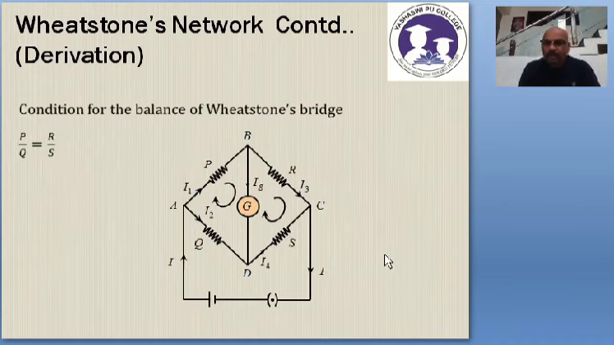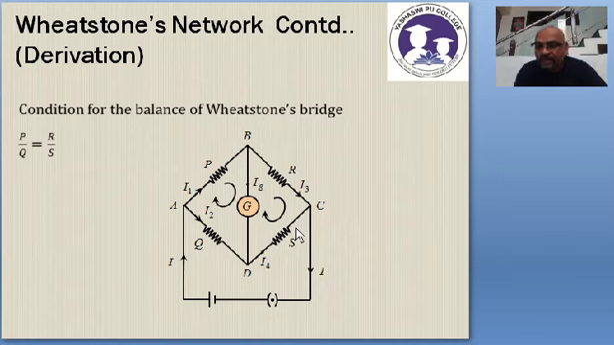Just now I told you the balancing condition of Wheatstone's network. What is the balancing condition? The current through the galvanometer must be equal to 0. That is, Ig, the current flowing through the galvanometer, must be equal to 0, which means the points B and D are at the same potential. If Ig is equal to 0, then the ratio P by Q is equal to R by S. This happens when Ig is equal to 0.